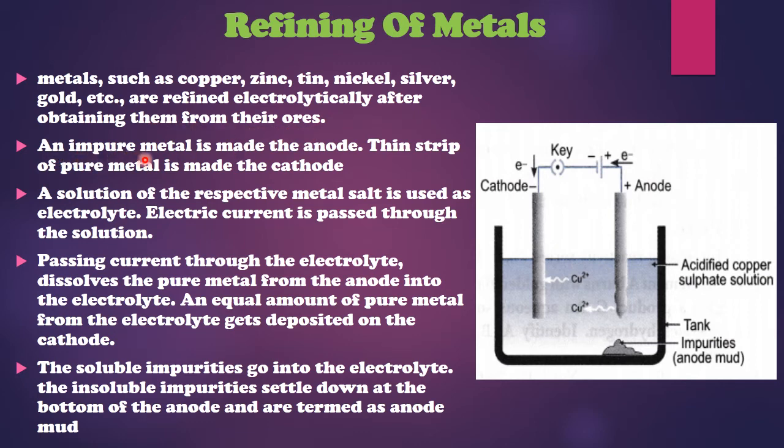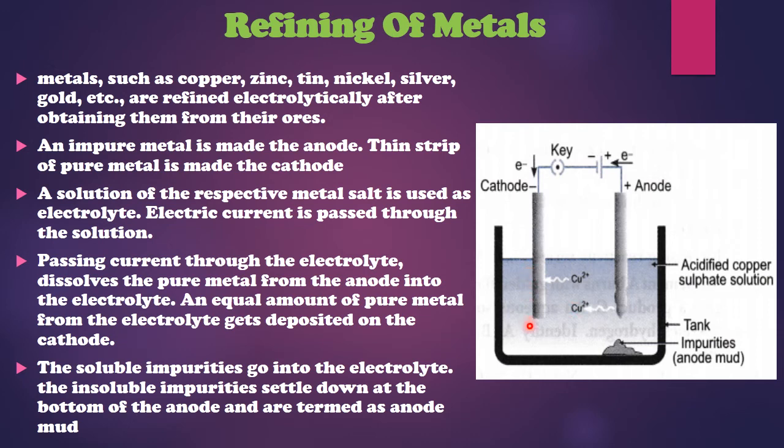An impure metal is made the anode. So whichever metal you want to purify, that particular metal is made into a rod and is attached to the positive terminal of the battery. Whereas a thin strip of the same metal, which was obtained earlier and is pure, is made the cathode. A solution of the respective metal salt is used as electrolyte, and electric current is passed through it. Now let's have a look at the diagram so that you can understand it better.